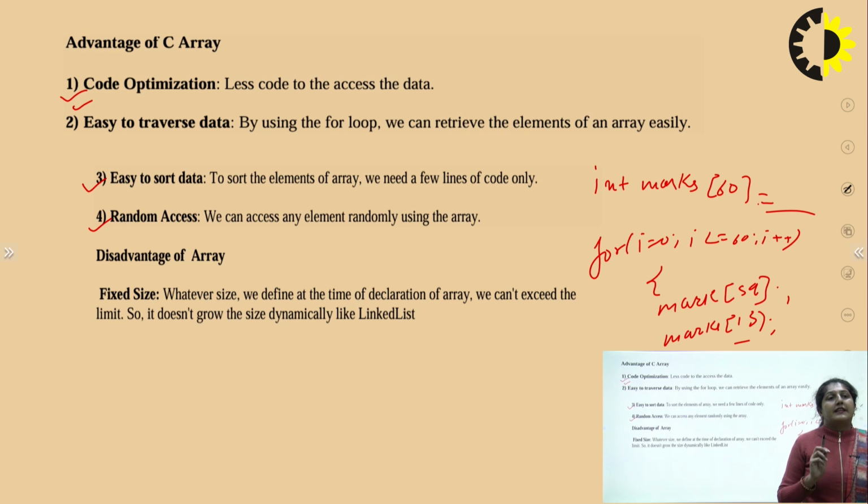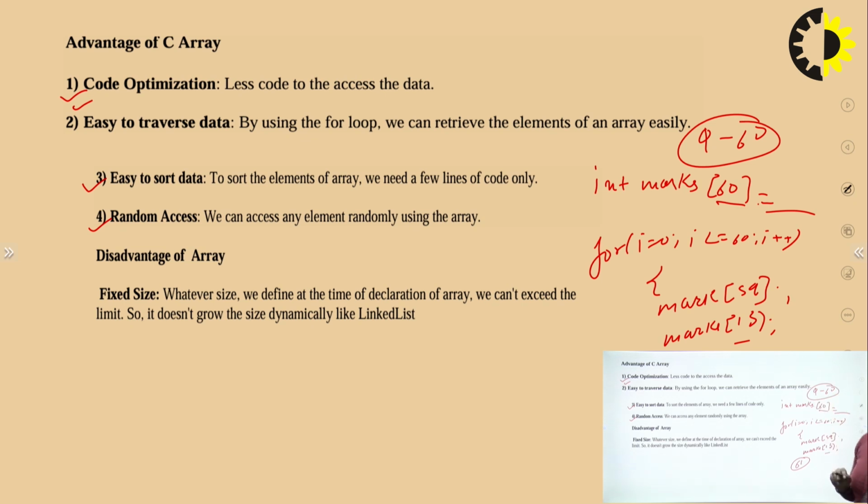But the disadvantage of the array is that we have a fixed limit. If we have fixed the limit for the marks of 60 students, we cannot store the 61st student's marks. The limit is set: only the marks of students 1 to 60 can be fed. If we want to store the marks of the 61st student, it will give us an error.